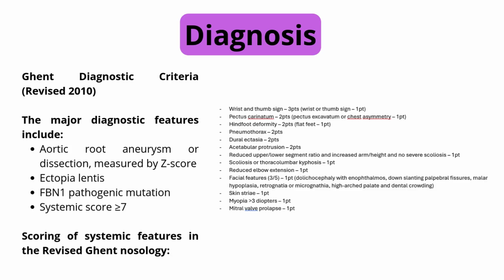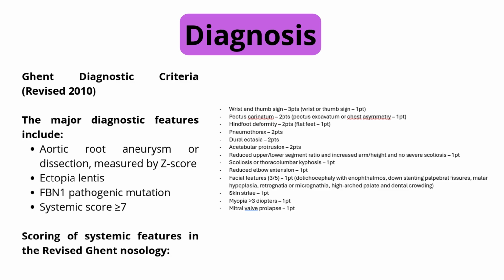Because Marfan syndrome affects many systems, diagnosis can be challenging, so standardized criteria are used. The Ghent criteria. The Ghent nosology integrates clinical signs and genetic testing to confirm the diagnosis. The major diagnostic features include aortic root aneurysm or dissection, measured by Z-score. Ectopia lentis.